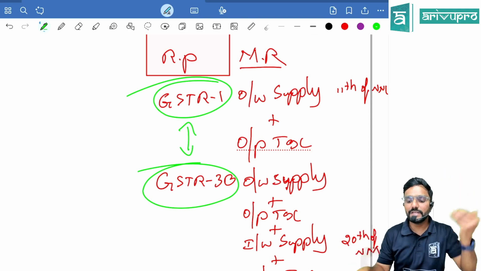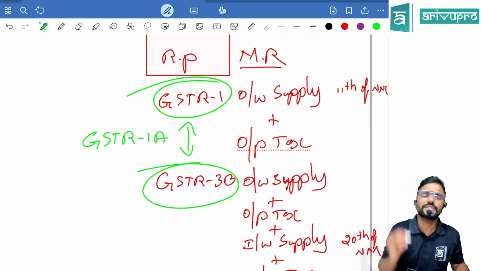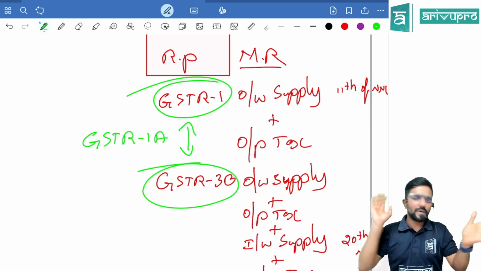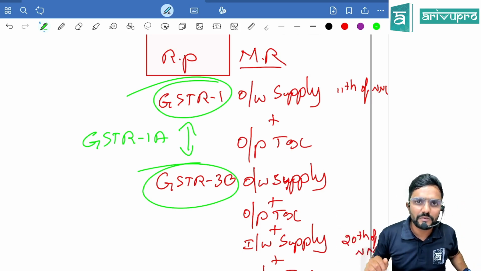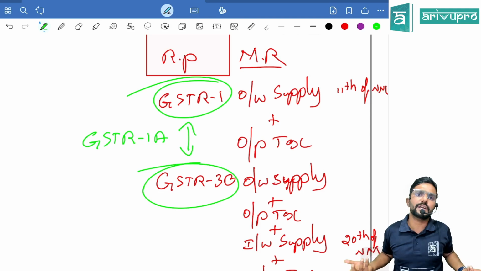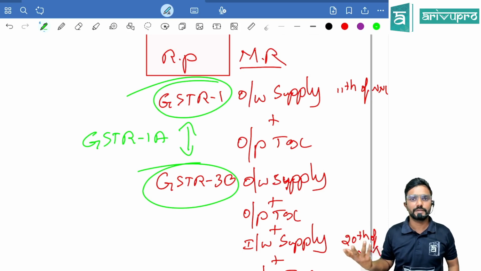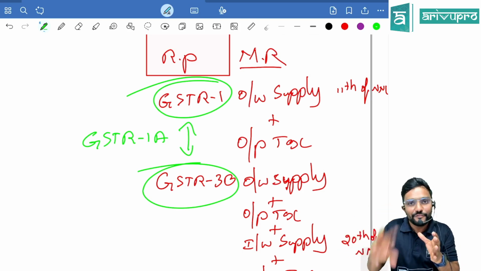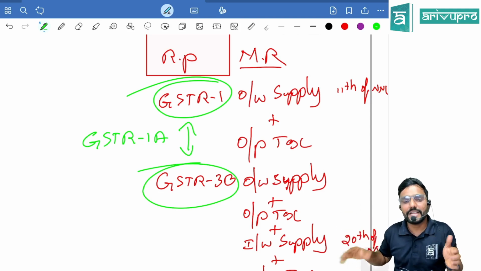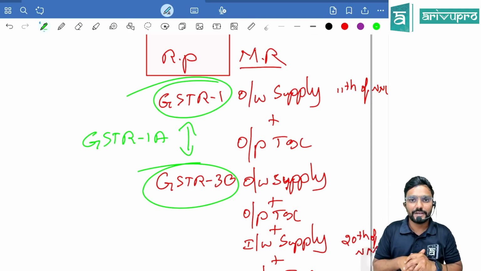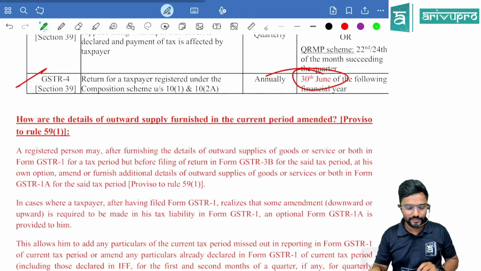Clear? So in between, they have added something called GSTR 1A, and it is an option given, not mandatory. Sir, now I have committed a mistake in GSTR 1 and identified it before filing 3B. Is it mandatory for me to amend it? No need. Can I amend it in my next GSTR 1 also? Yes, you can do it. So if you want to amend it before filing 3B, so that correct figures also reflect in 3B, they have given the option to you, but it is not a mandate. Okay, so let us see.